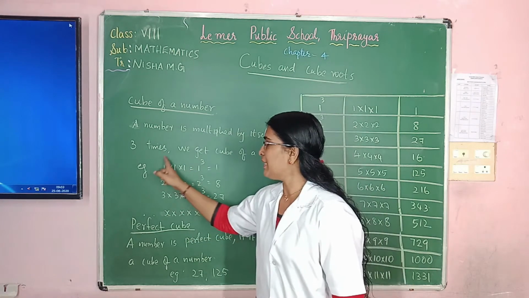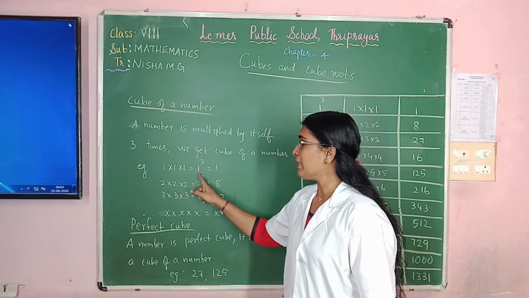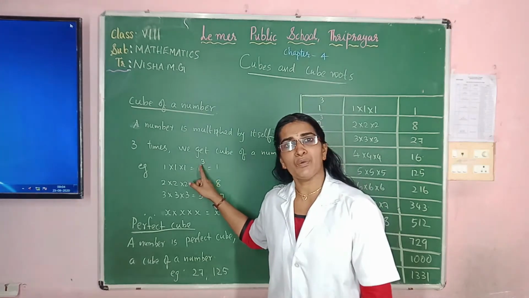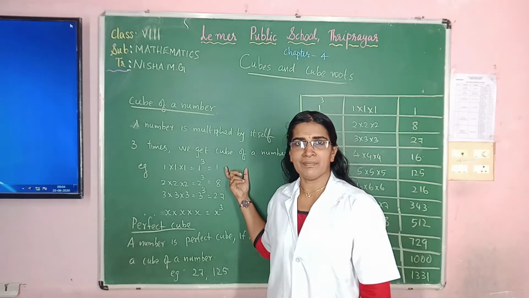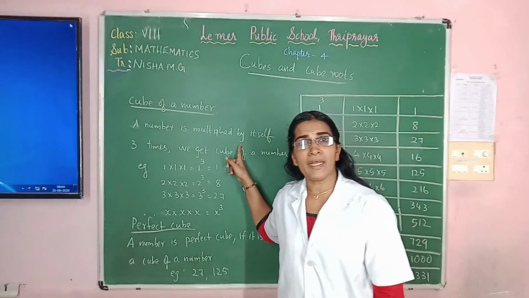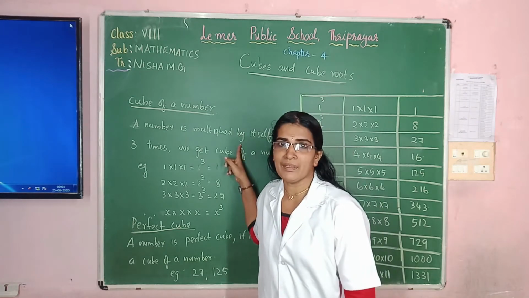The number 1 is multiplied how many times? 3 times. So we have 1 cube. So what is 1 into 1 into 1? 1 itself. Isn't it, children?